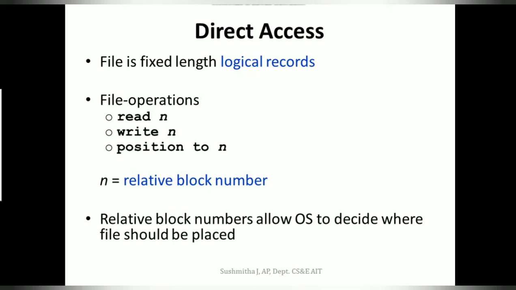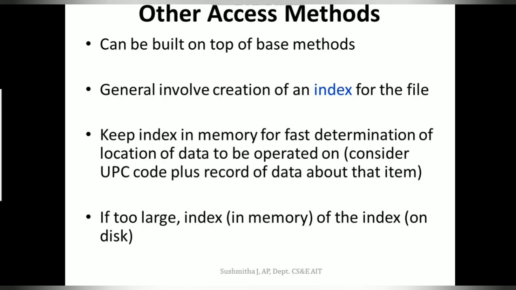The other access method that we have is your index access. Third is typically built upon a direct access method. So in this method, we will be creating an index for the file. Now, why do I need this index for the file?